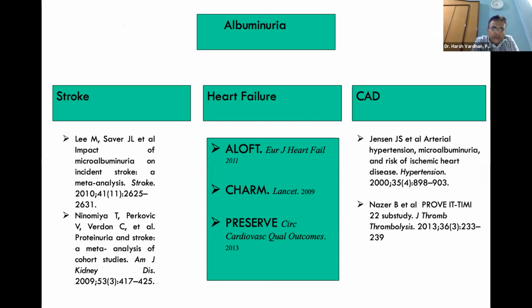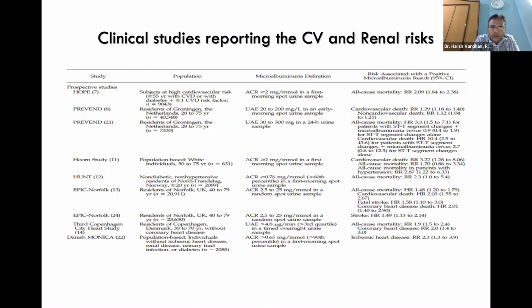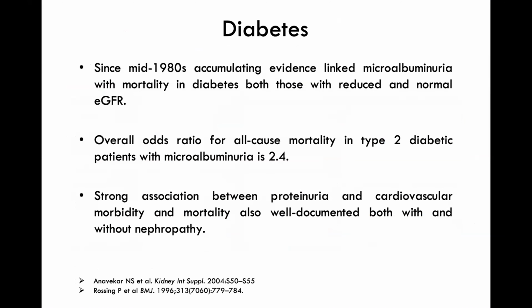So albuminuria has been linked to stroke, heart failure, and coronary artery disease, and these are the various famous studies. I'm not going to get into the details of this. These are also the clinical studies which have reported worse cardiovascular and renal outcomes. And in diabetes, we all know that since the mid-80s there has been accumulating evidence linking microalbuminuria with mortality in diabetes, both in those with reduced and normal GFR. The overall odds ratio for all-cause mortality in type 2 diabetes with microalbuminuria is 2.4. And there is also a strong association between proteinuria and cardiovascular mortality, well documented both with and without nephropathy.